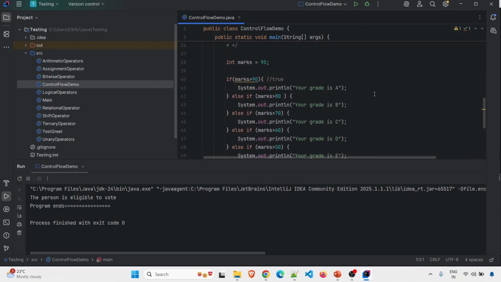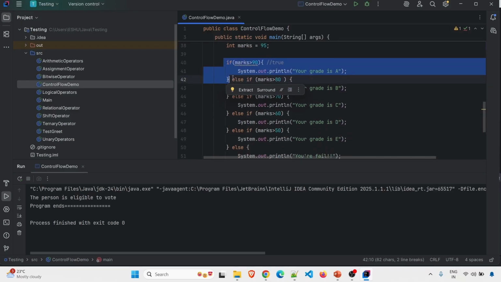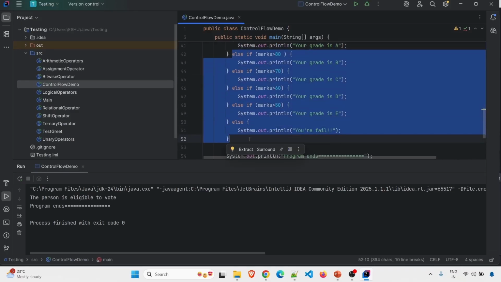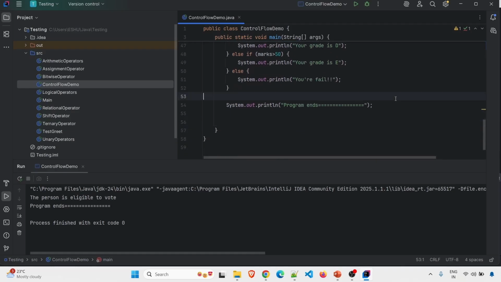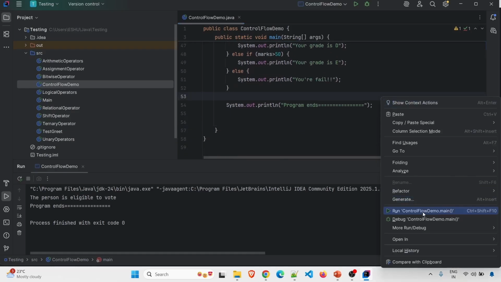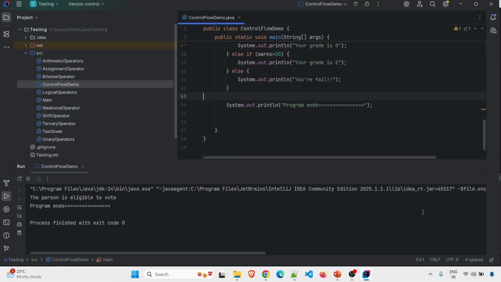So now if I execute this code, the first if block will be checked. Yes, this condition is satisfied, so we will get this output. The rest of the blocks will be skipped, and we will get output as your grade is A and program ends. So let's run and check whether we are getting the desired output or not. Yes, we can see here the output is your grade is A and program ended.